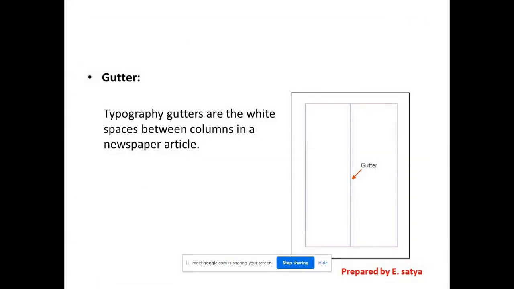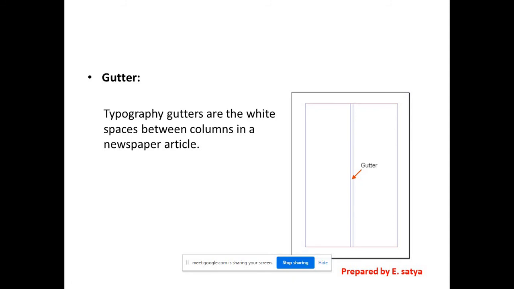Gutter. So typography gutters are the white spaces between columns in a newspaper article. See, this is a gutter. Gutter means a gap between columns. Suppose in newspapers, generally, any newspaper if you take, has 8 columns.